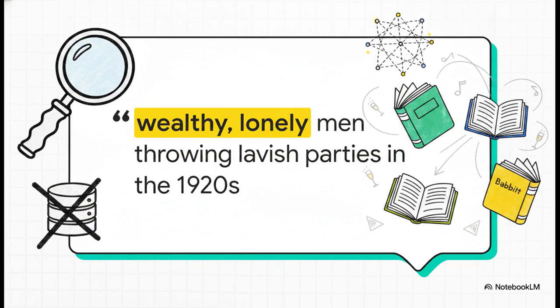But the vector database, it doesn't care about keywords. It calculates the mathematical spatial position of your request in that floating 3D room, and it instantly fetches the books hovering closest to that exact coordinate. Suddenly, you're handed The Great Gatsby, The Sun Also Rises, and Babbitt, even if they don't share a single exact word with your prompt. It's honestly kind of mind-blowing.